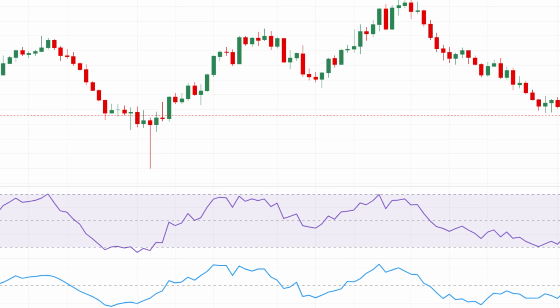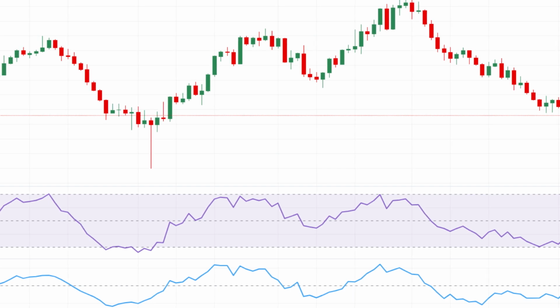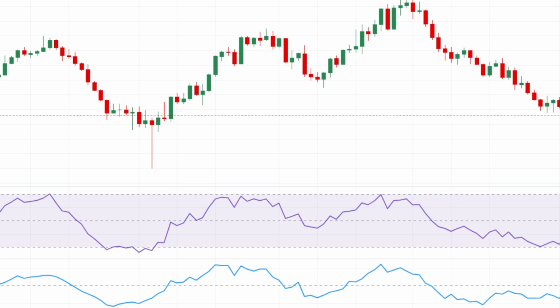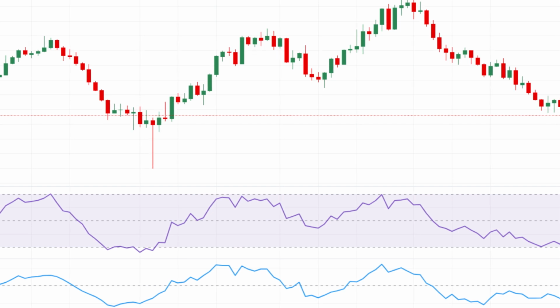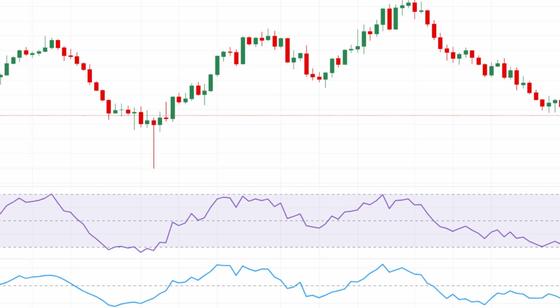If sellers seize control, the next point of contention is the November low of 0.6511, November 6, which precedes the 2024 bottom of 0.6347, August 5. The 4-hour chart reveals a quick return to the negative trend. That said, the initial support comes at 0.6528, seconded by 0.6511. On the upside, the immediate obstacle is the 55 SMA at 0.6590, prior to the 100 SMA at 0.6606. The RSI dropped to about 34.